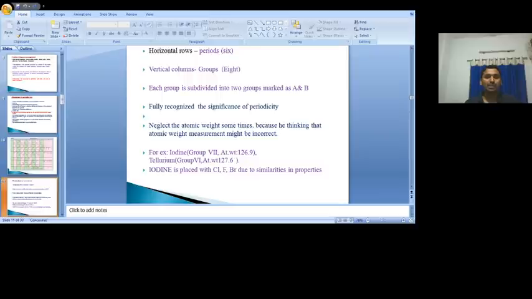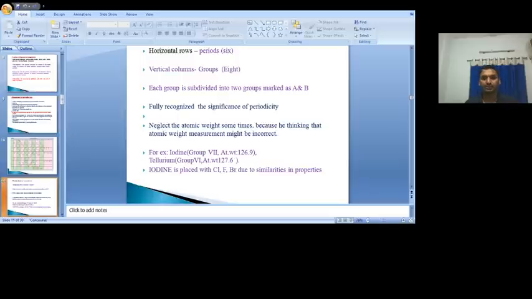While arranging the elements in the increasing order of their atomic weight, he was fully recognizing the significance of periodicity. What do you mean by that? It means when we are arranging the elements in the increasing order of their atomic weight, the elements which have similar properties come under one group. So that was fully recognized. And sometimes it was not taken into the count of increasing order of atomic weight. That means he was sometimes neglecting the atomic weight while arranging the elements.